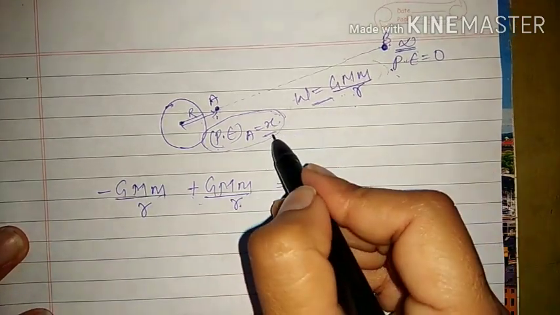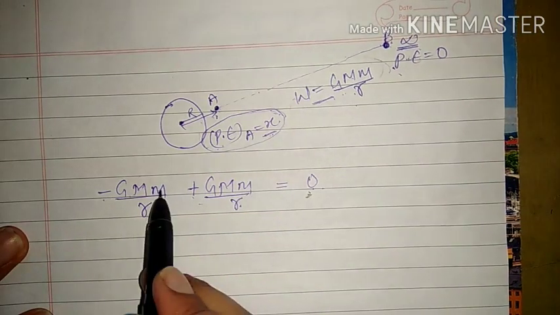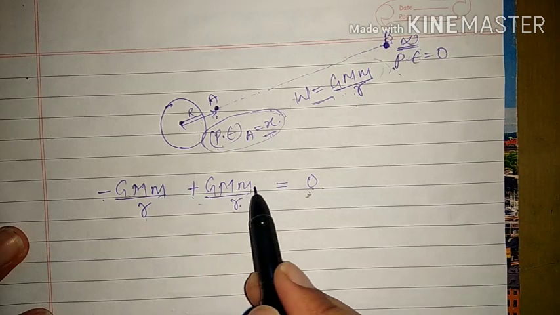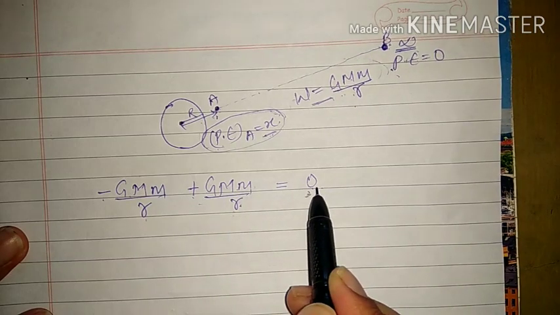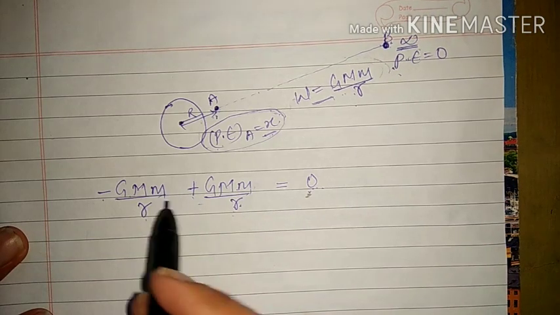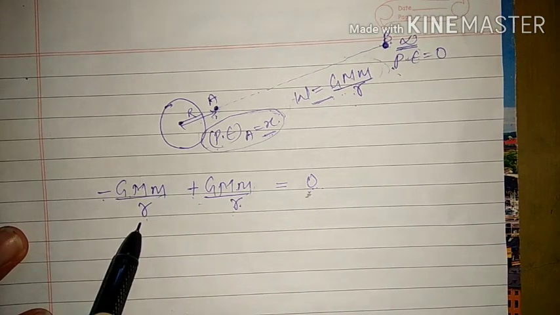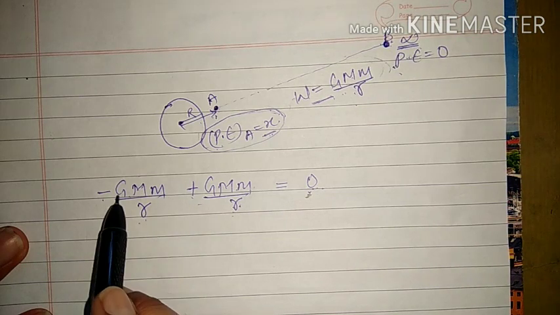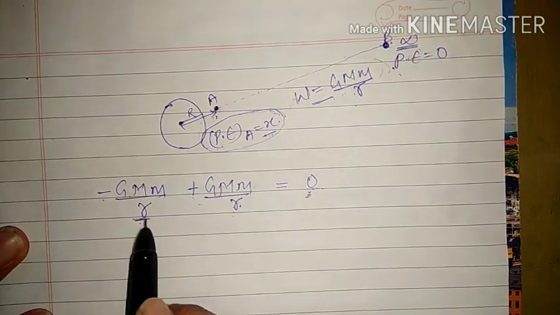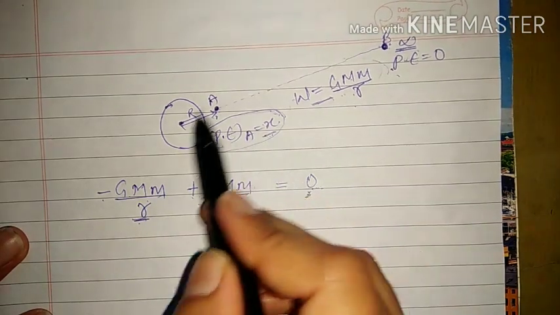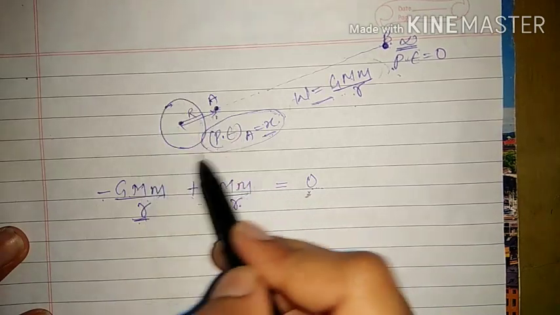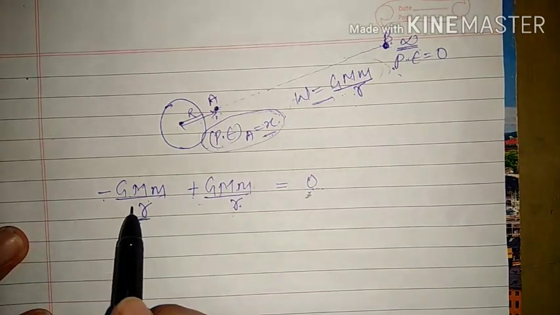That means your x is equal to minus GMm upon r, because we know GMm upon r is a positive value, and at infinity it is zero. So if you want zero, then we have to add a negative and equal value, after that the negative and positive will become zero. That means this is the potential energy at x. That means the potential energy at a finite distance around the earth is negative.